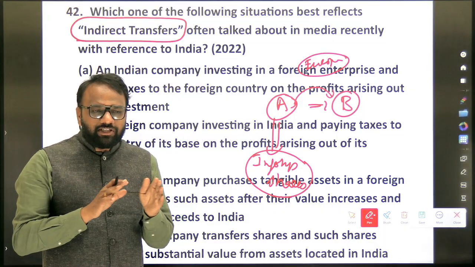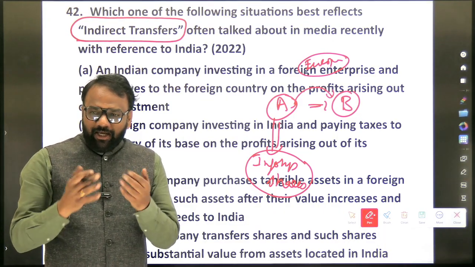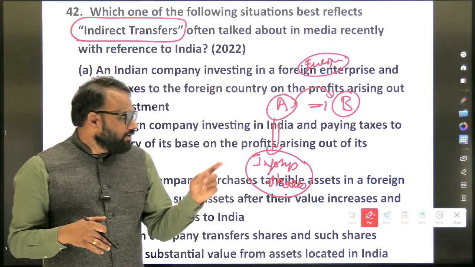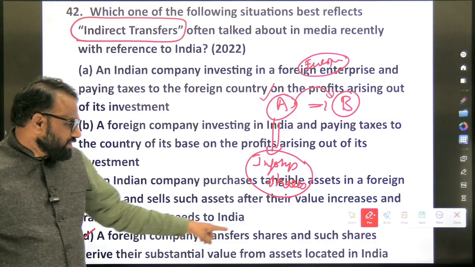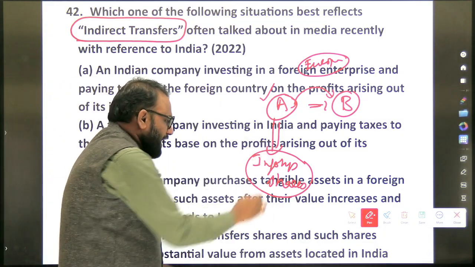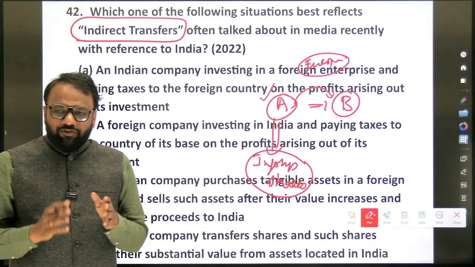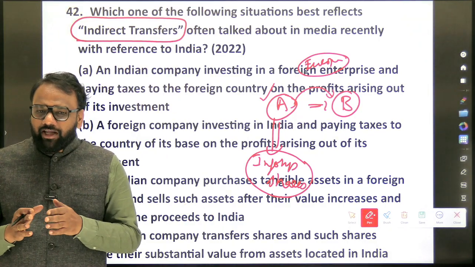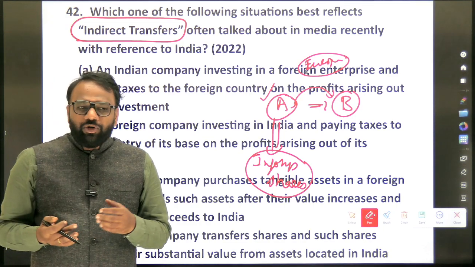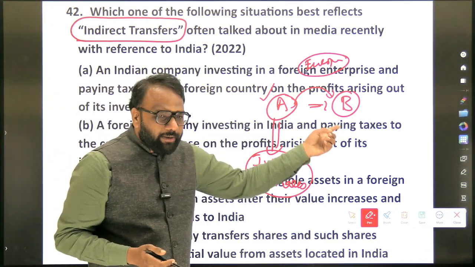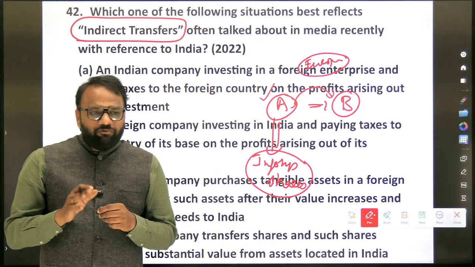So there was a tussle between Vodafone and the Indian government, and the Supreme Court finally gave a judgment. In that context, it has appeared. Here, a foreign company A transfers shares, and such shares derive their substantial value from assets located in India. Infosys, majority of its assets are located in India, and that share gets a value because of the assets which are present in India. In such a case, whatever transfers are taking place, we call them indirect transfers.